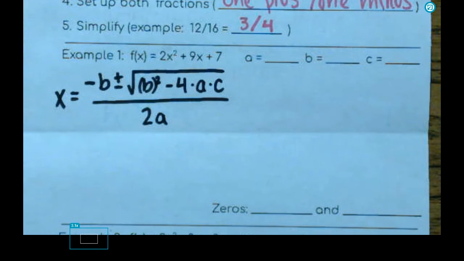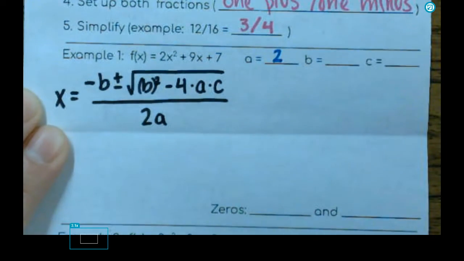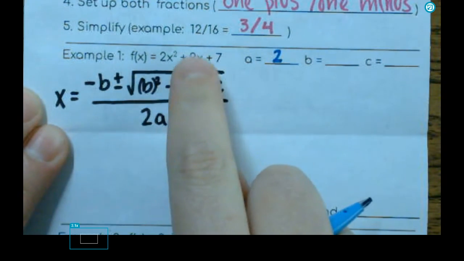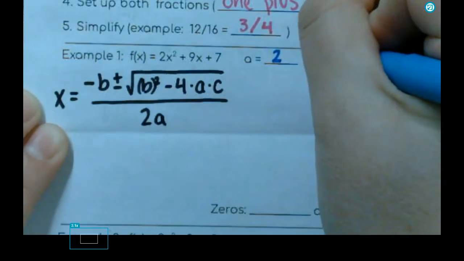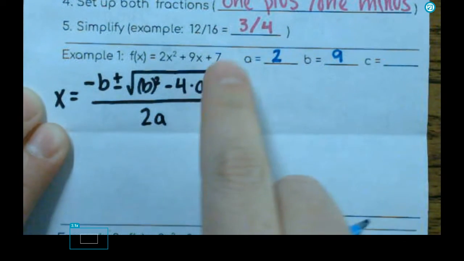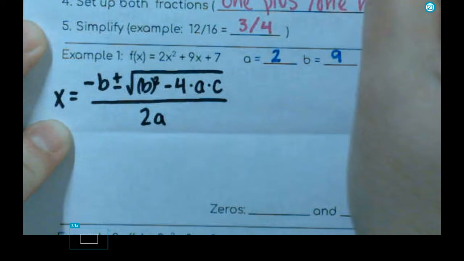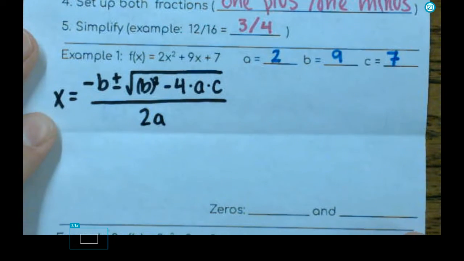Then the next thing I'm going to do is find my values for A, B, and C in this particular example. So my value for A is 2. My value for B is 9. And my value for C is 7. 2, 9, and 7.